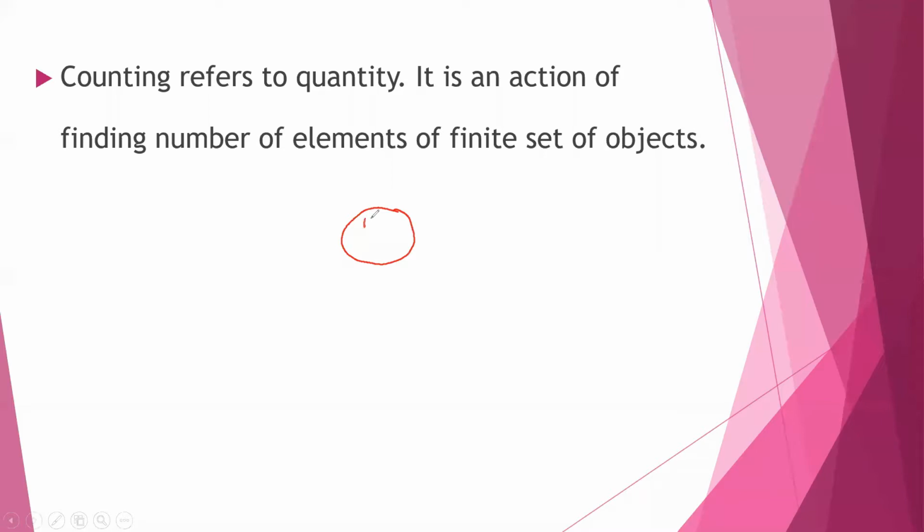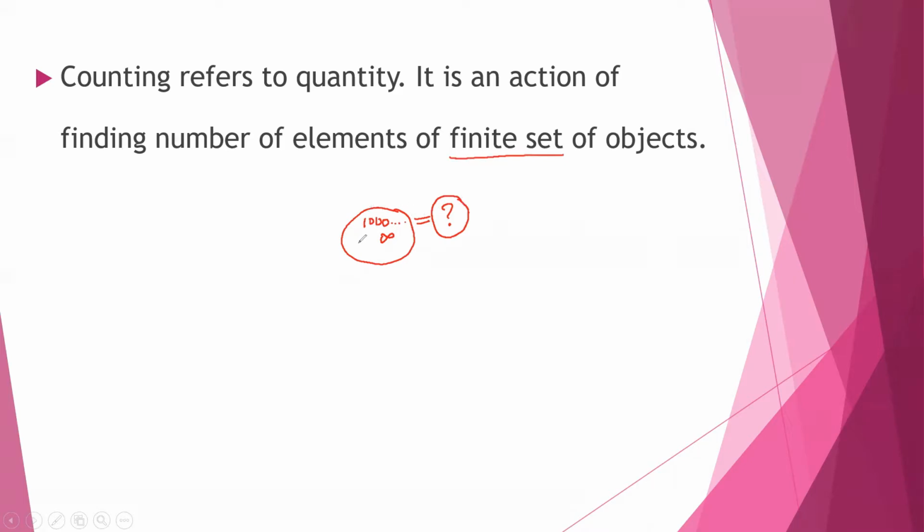I can say there are 10 fruits, or 100 fruits, or 1,000 fruits, but I cannot say infinite fruits, meaning there is no end. If there is no end, I am unable to calculate the number. That's why there has to be a finite set.